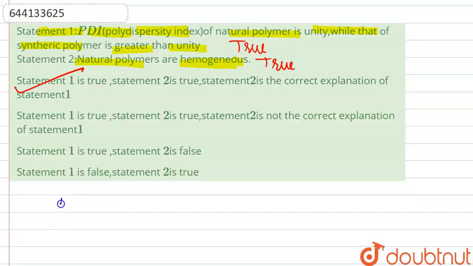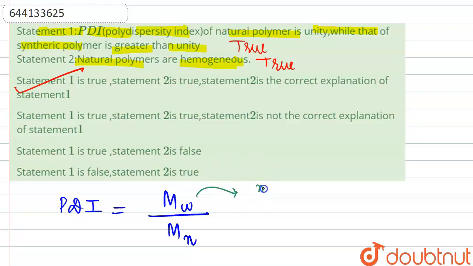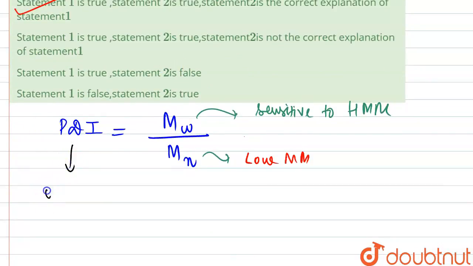Now we will understand how. The PDI, polydispersity index, is given by the expression: the weight average molecular weight Mw divided by the number average molecular weight Mn. Mw is sensitive to high molecular masses, and the number average molecular mass Mn is sensitive to low molecular masses.